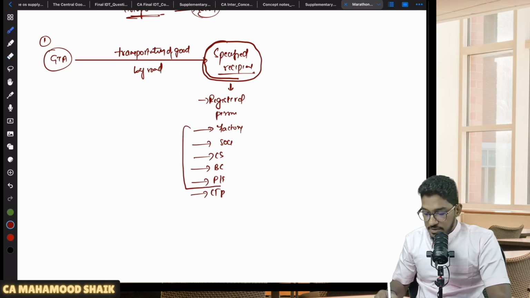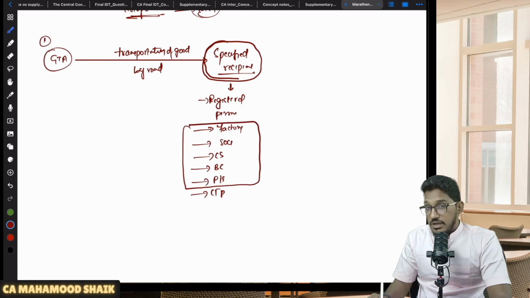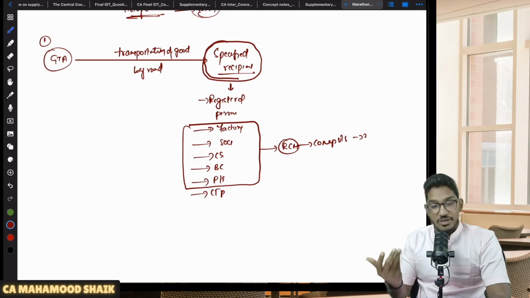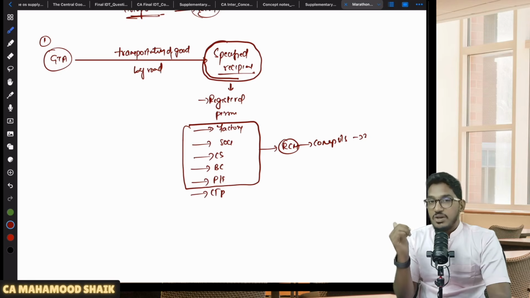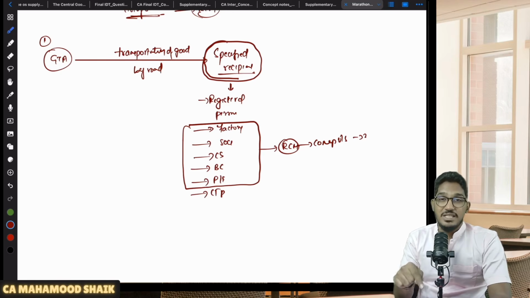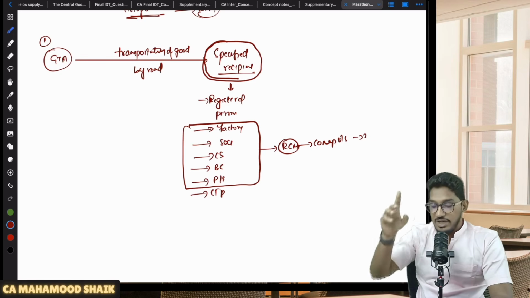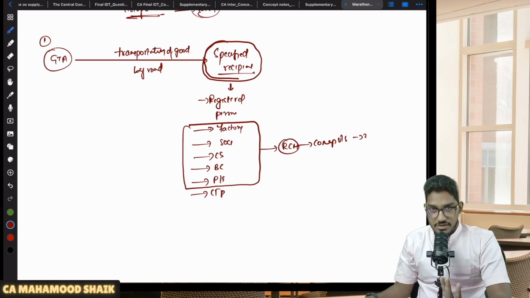But these categories of persons, that is factory, society, cooperative society, body corporate, partnership firm, even though they are not registered under the GST Act, since they are liable to pay GST under RCM, they will now fall under compulsory registration under section 24. Now they have to take compulsory registration. If you are already a registered person, fine. But if you are not already registered, since you are receiving services on which you are liable to pay GST under RCM, you will fall under compulsory registration under section 24. Now you have to get yourself compulsorily registered.